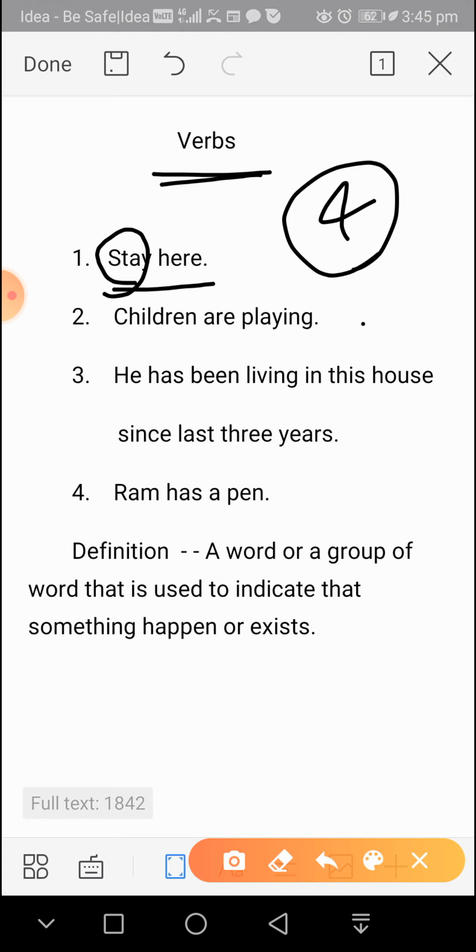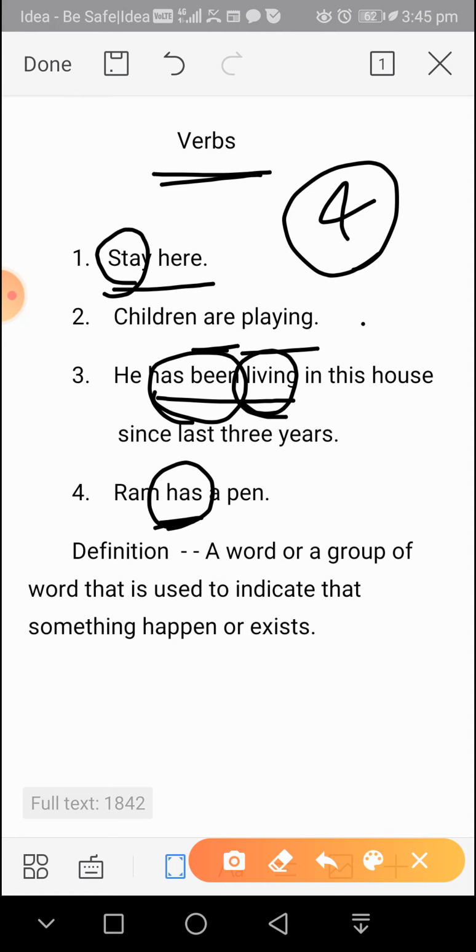Here in the second sentence, see, children are playing. So playing is our verb and are is our auxiliary verb. We'll differentiate both from the main verbs. He has been living in this house since last 3 years. So has been living is a verb. Ram has a pen, and here has is also a verb. Here has is a linking verb, has been is an auxiliary verb, and living is the main verb or principal verb.